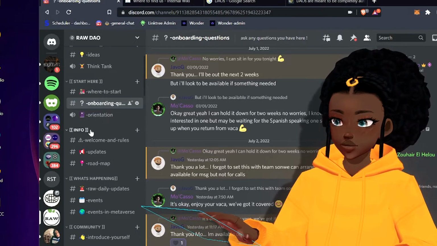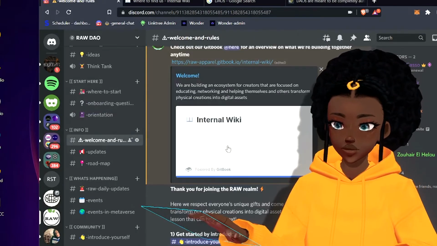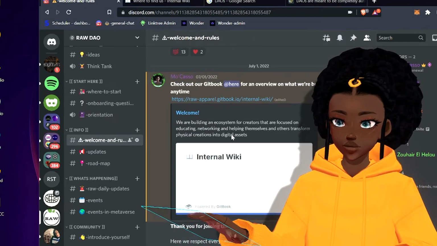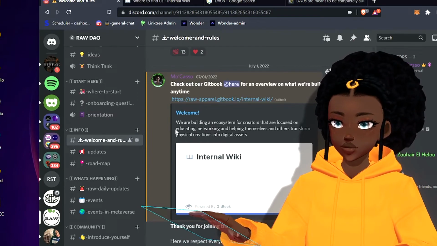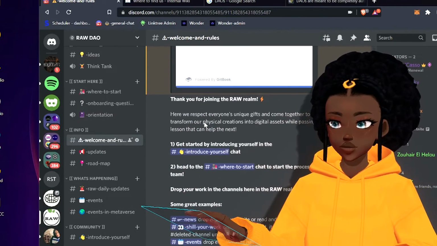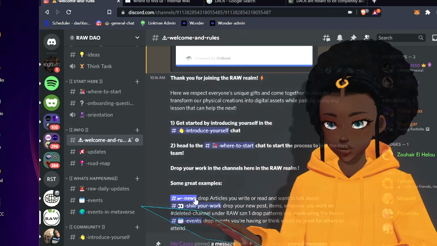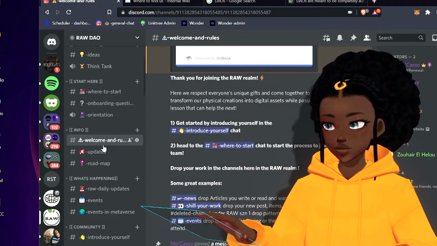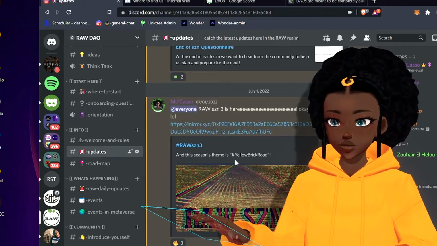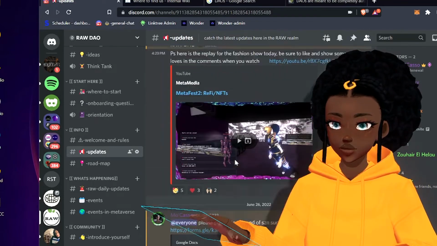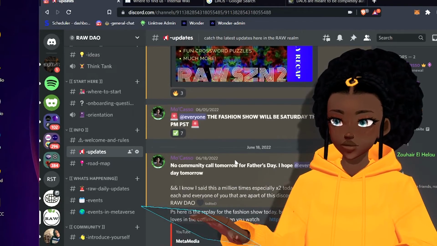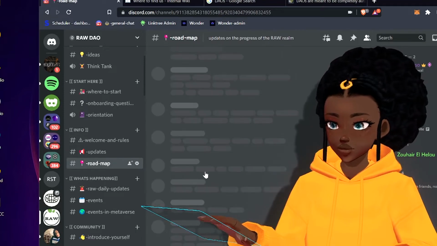And then we have our info section. Here you can find the rules and just our welcome. Here you can access our Git book that has so much information about what the RAW DAO is, and some awesome examples about our channels. And then we have updates. This is where you will see a lot of our big updates posted that you definitely want to pay attention to.